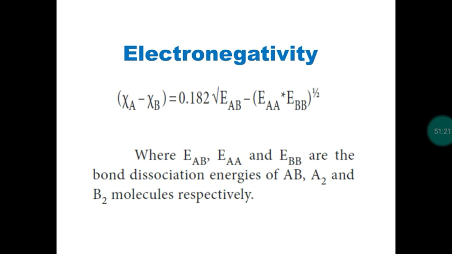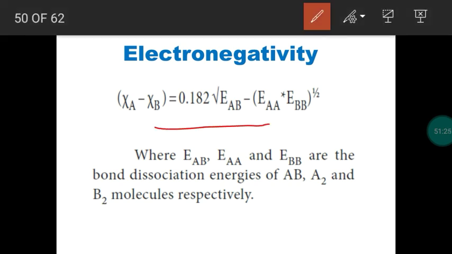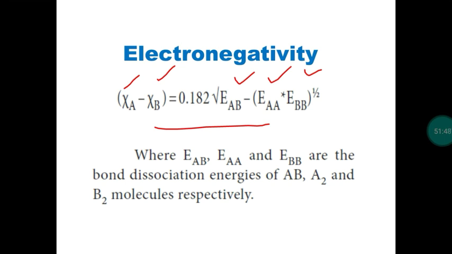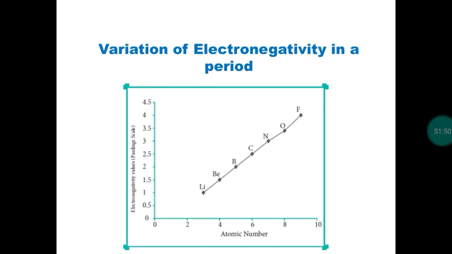So according to Pauling scale, this is the formula. This is the Pauling scale to calculate electronegativity. So XA means electronegativity of atom A, XB electronegativity of atom B. EAB means bond dissociation energy of AB molecule, EAA bond dissociation energy of A2 molecule, EBB bond dissociation energy of B2 molecule. So according to Pauling scale, electronegativity of hydrogen is 2.1. For fluorine, 4. One more question. Fluorine is the element with more electronegativity, 4.